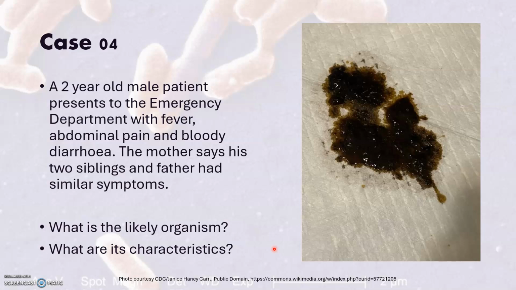The fourth case is a 2-year-old with fever, abdominal pain, and bloody diarrhea. His siblings have had similar diarrheal and febrile illnesses, as has his father. Stop the video and see if you can figure out what's going on here.